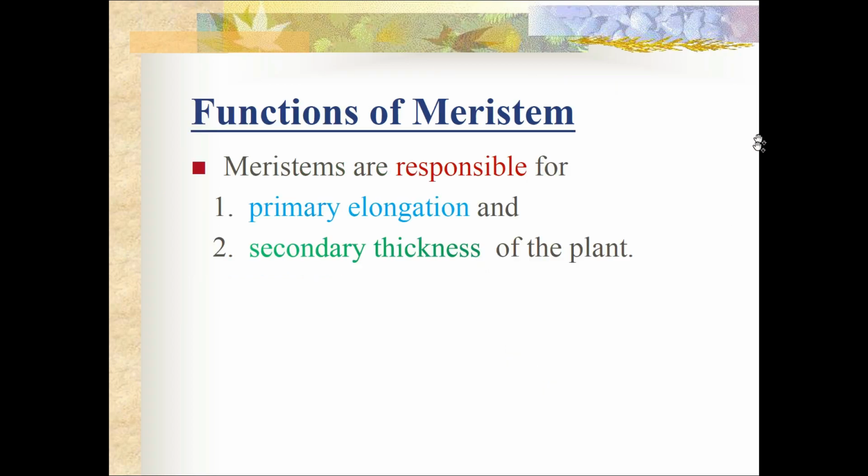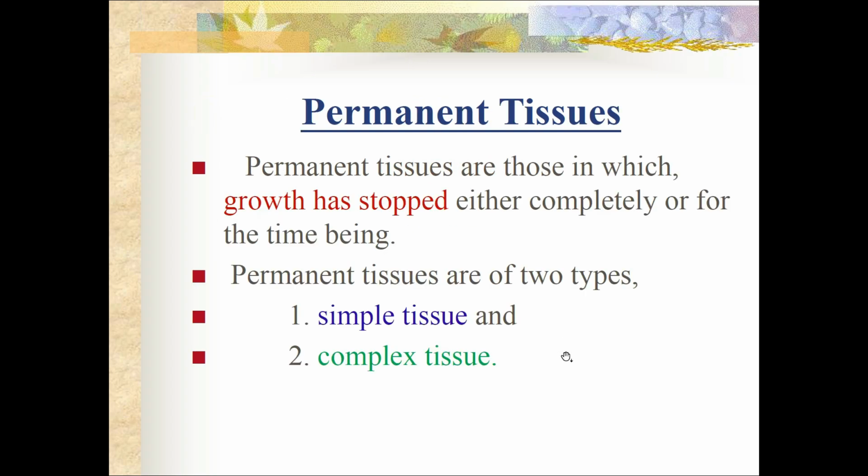Now the functions of meristem. Meristems are responsible for primary elongation of the plant body and secondary thickening, that is the increase in the width of the trunk of the plant. Now let us move on to the permanent tissues. What are permanent tissues?